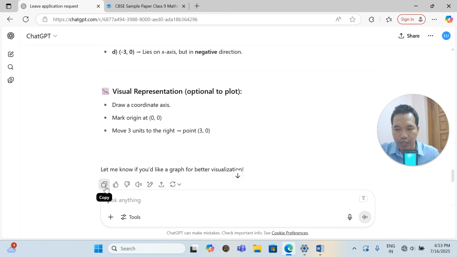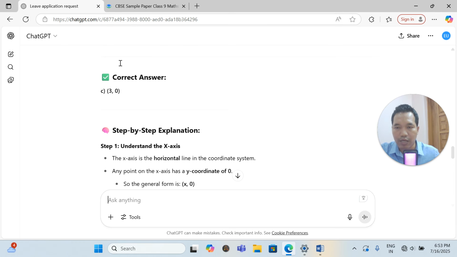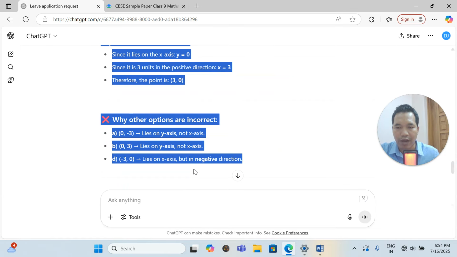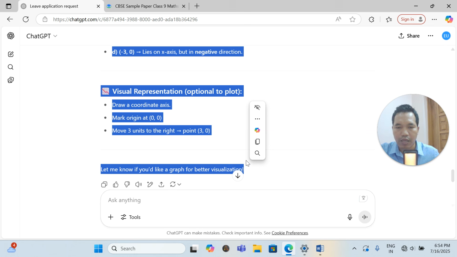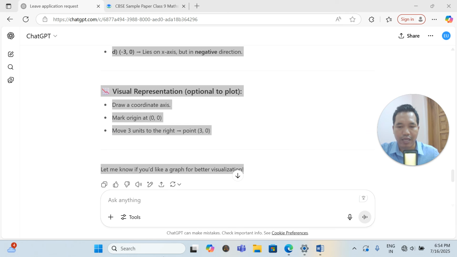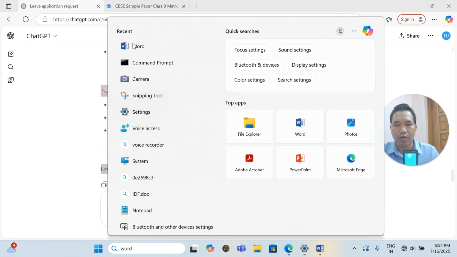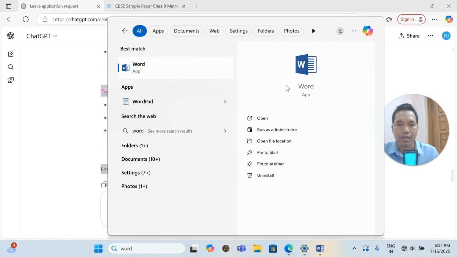Now there is a copy option in the corner. Make sure that you don't copy in this way. Don't drag and copy, it will not come properly. See, if I drag and copy this and open a Word file, suppose I want to paste this in a Word file to give this note to your students.